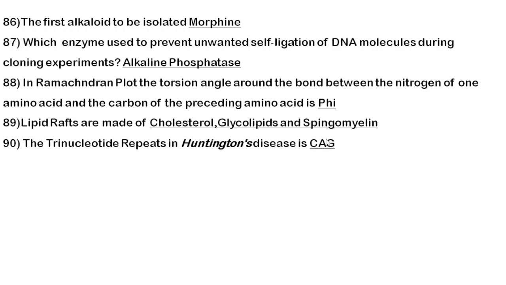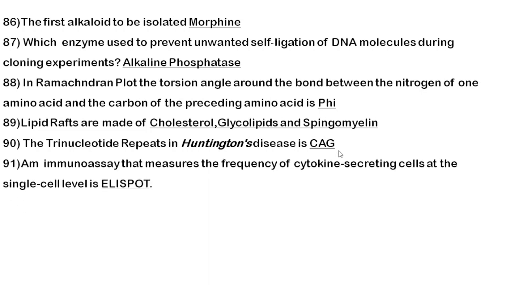Okay. Next, the trinucleotide repeat in Huntington disease is CAG. In this disease, this particular trinucleotide will be repeated more than 35 times, and this CAG codes for the amino acid glutamine. Next, an immunoassay that measures the frequency of cytokine secreting cells at a single cell level is ELISpot. ELISpot is the most sensitive immunoassay employed for analyzing the frequency of antigen-specific T cells, based on measuring the number of cytokine producing cells at a single cell level.